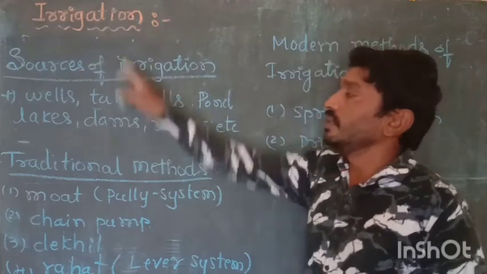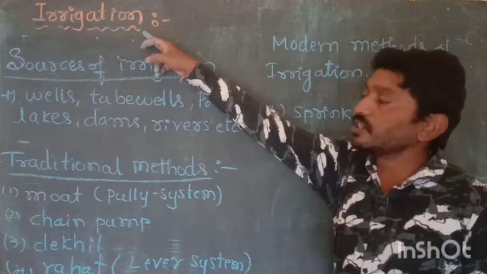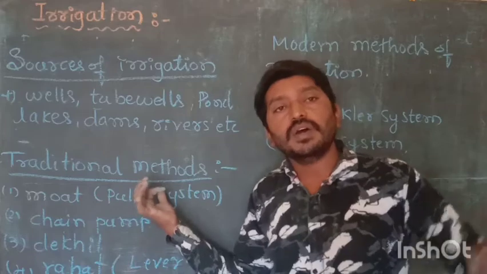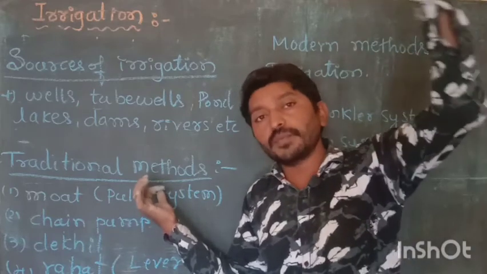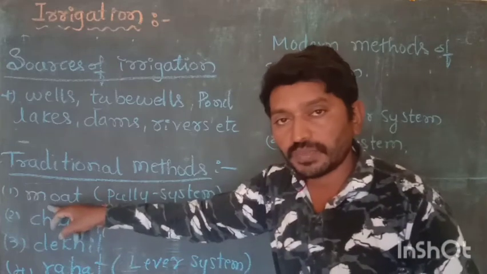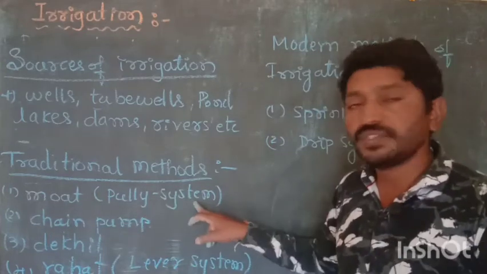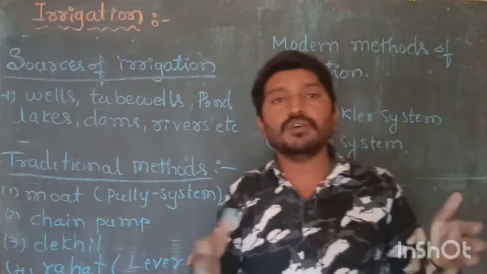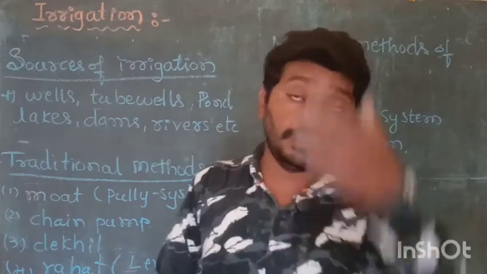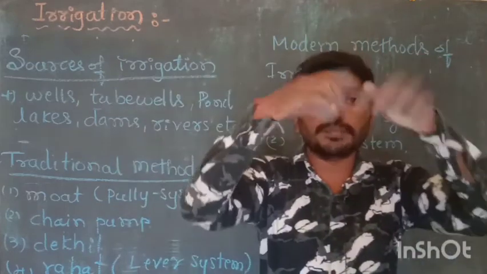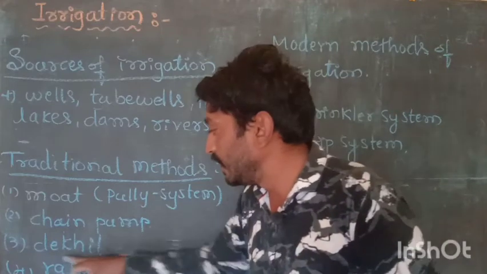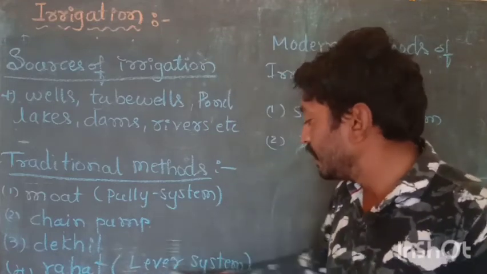And also in the irrigation system, we use some traditional methods. Traditional means we follow some olden methods to cultivate the land. First one is moat. Moat means pulley system. I think you may have seen a pulley, where you pull the rope on a well. Then chain pump, then dekli and rahat, the lever system.